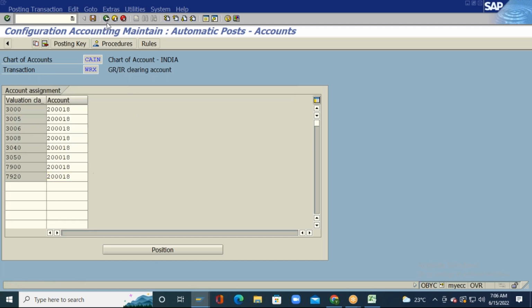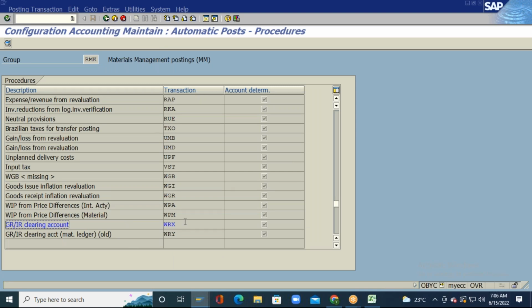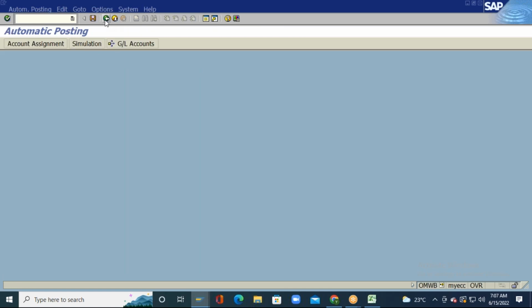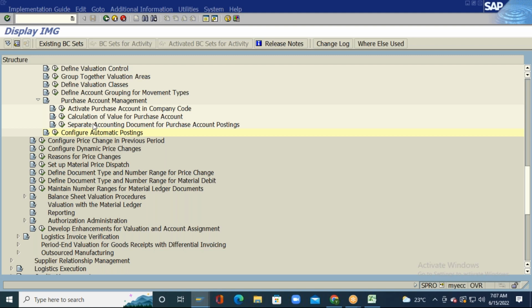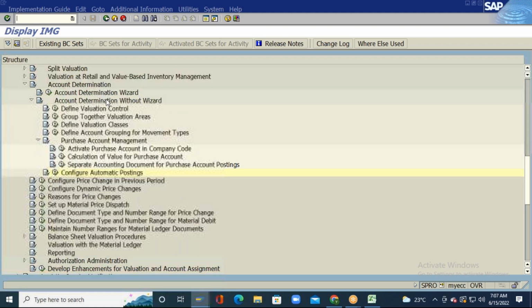Let me now go back. Like this, for a particular transaction event key and chart of accounts combination, I need to maintain a valuation class and the relevant GL accounts as part of the automatic account determination settings. So with this, we were able to complete the configuration related to automatic account determination.